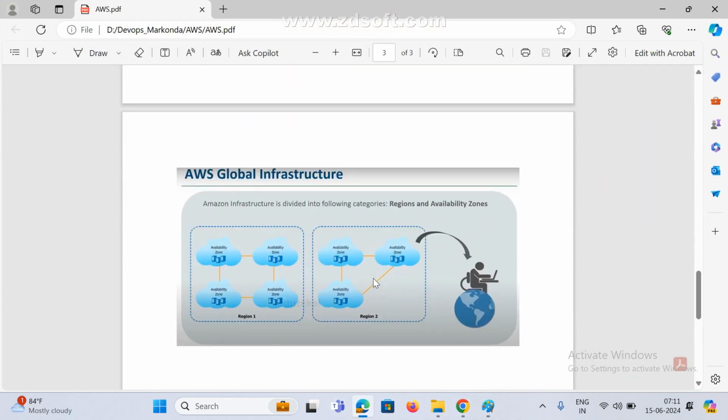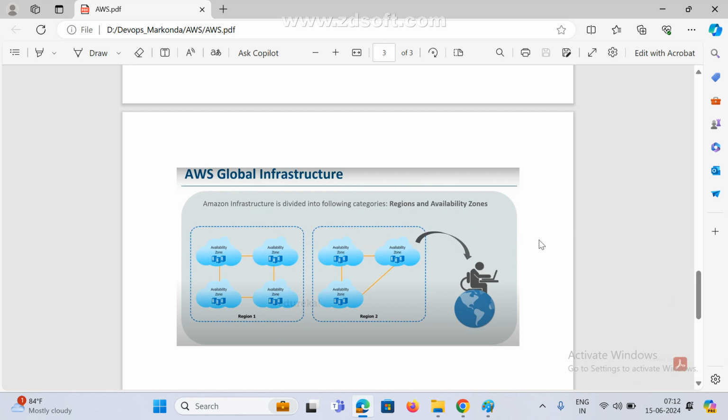Now see here, this is the global infrastructure. Already last class we saw it, right? Amazon infrastructure is divided into regions and availability zones. A region is nothing but a physical location. Under the region, we maintain multiple availability zones. Each availability zone has multiple data centers and multiple servers, and within that we are going to configure. I hope you got it.